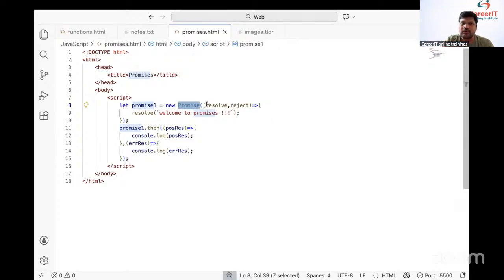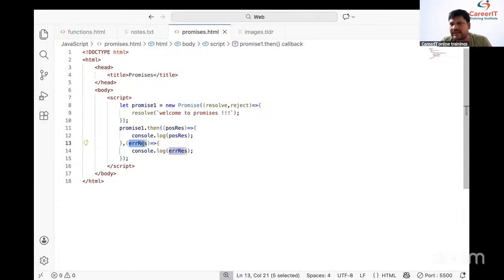Now, how many predefined functions do we need to pass? We need to pass two predefined functions. First is the resolve function, and second is the reject function. Resolve function is used to handle the positive result, and reject function is used to handle the negative result. Resolve will store the message to the positive result. Reject will store the error to the error result.